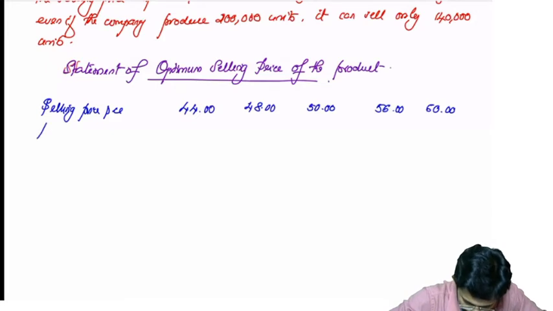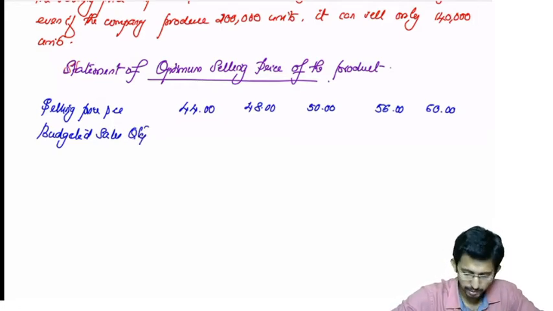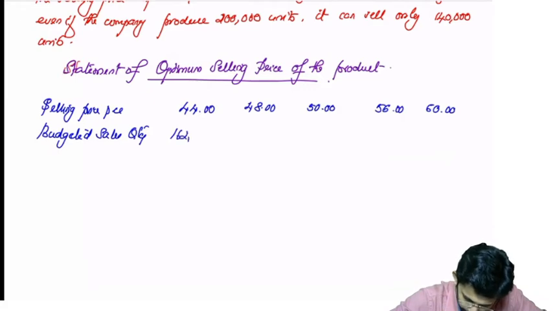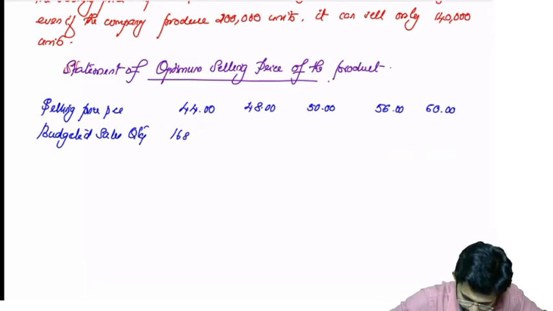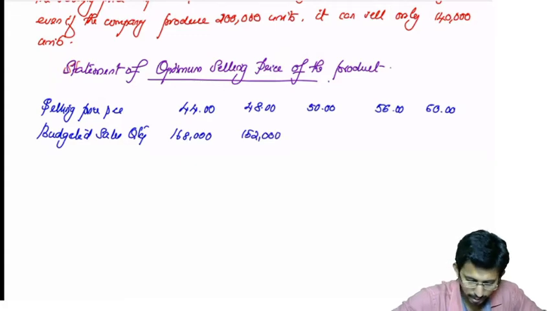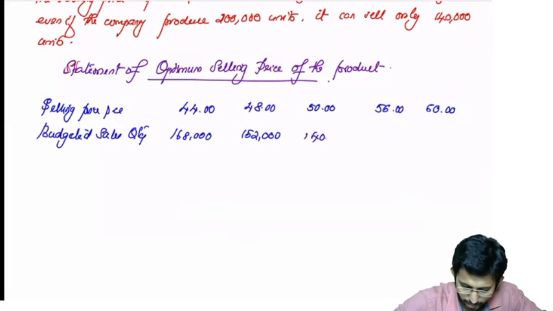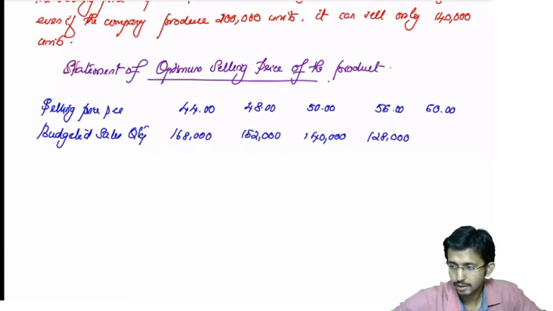Budgeted sales quantity. In the first case, it is 1 lakh 68,000, then 1 lakh 52,000. Okay, next is 1,40,000, then 1,28,000, and then 1,08,000.